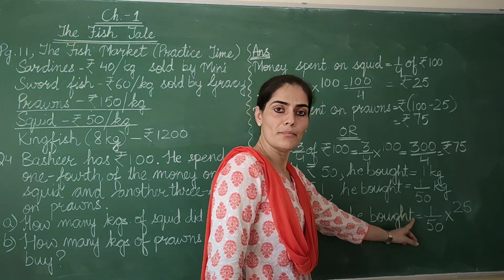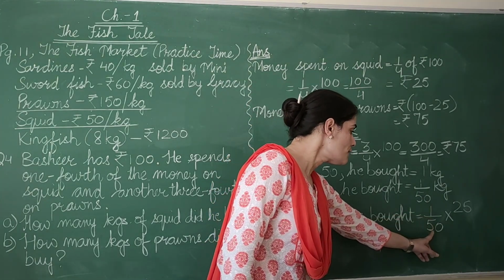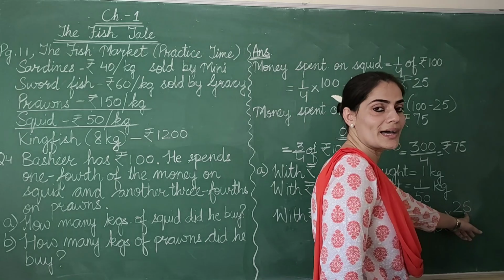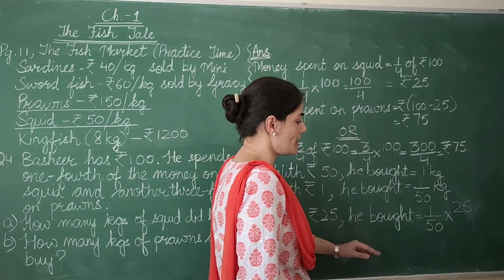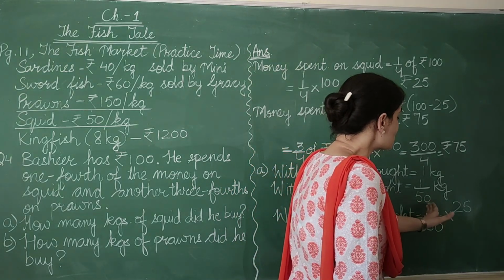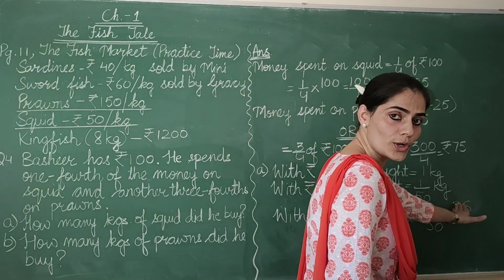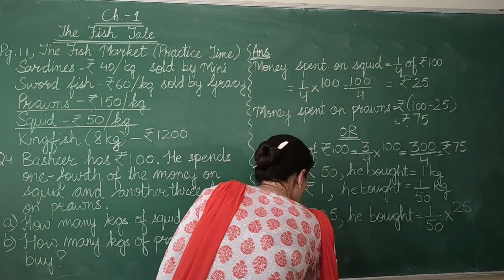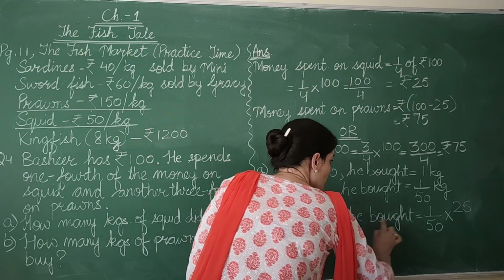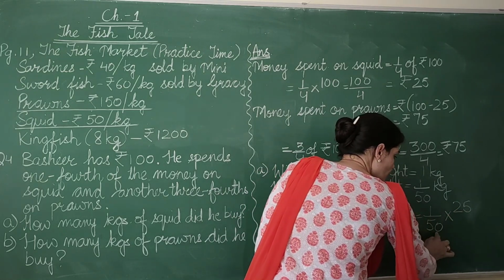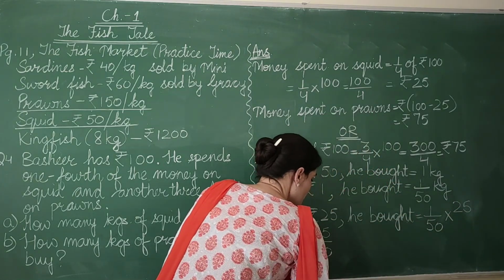That's why we are multiplying. So 1 upon 50 multiplied by 25. So what do we do in such a case? The numerator gets multiplied with the whole number. The whole number here is 25. So what will I write? 1 into 25 is 25 upon 50.